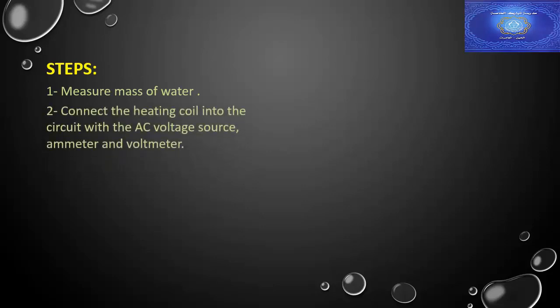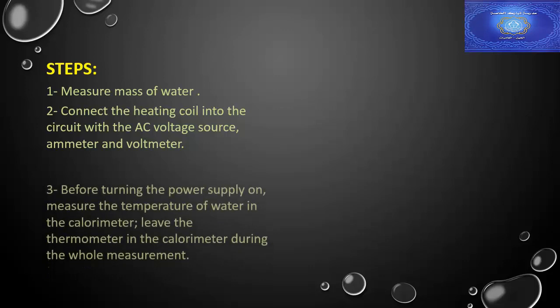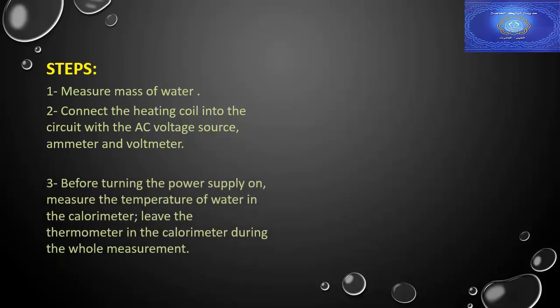To make this experiment, we will do these steps. Firstly, we will measure the mass of water by using the balance. Second step, we will connect the heating coil into the circuit with the AC voltage source, ammeter and voltmeter. But before turning the power supply on, we will measure the initial temperature of water before heating, and we will leave the thermometer in the calorimeter during the whole measurement.